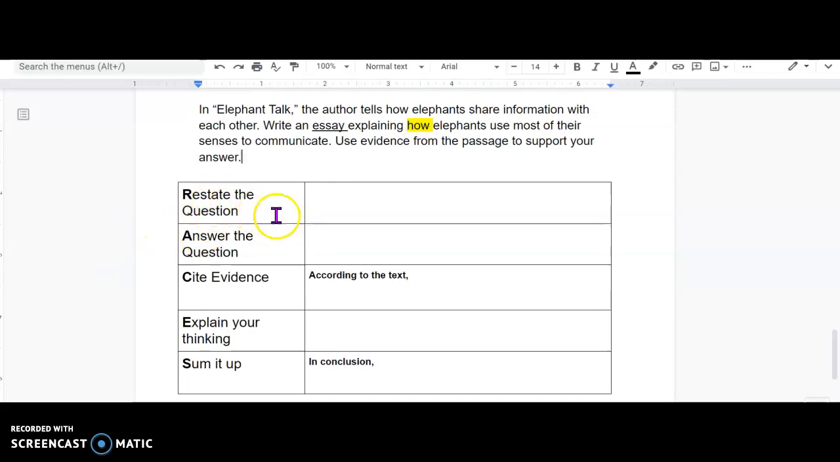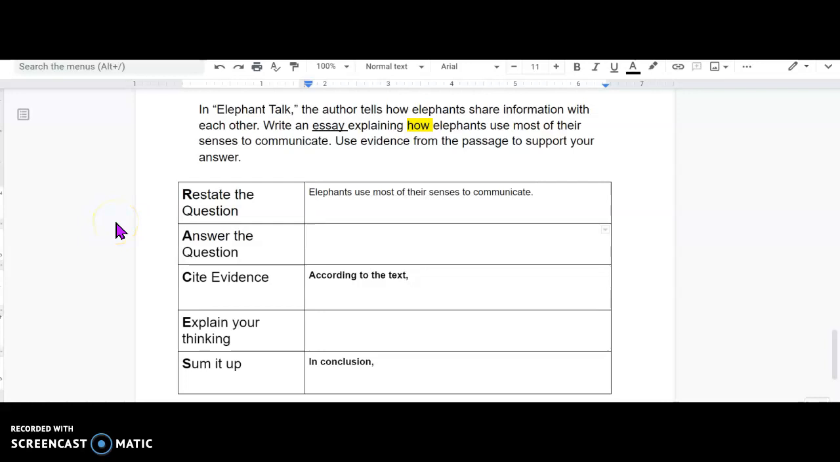Now restate the question. I'm going to state the question again. You see that prefix? So I'm going to look at it again. How do elephants use most of their senses to communicate? I'm going to say elephants use most of their senses to communicate. Okay, I'm restating that. Oh, and notice it's telling me again, that blue tells me I missed something and I missed that S, so I'm going to fix that. Now it says elephants use most of their senses to communicate. Always good to check your work.